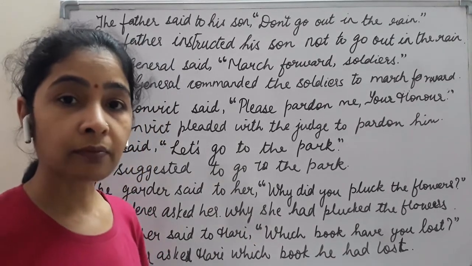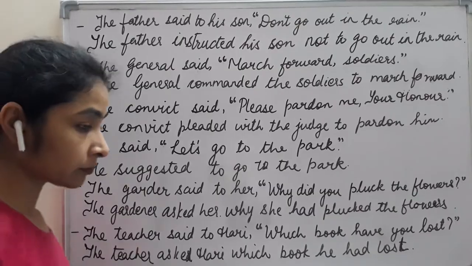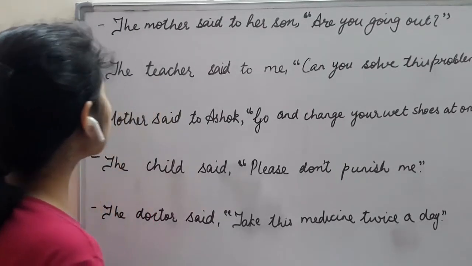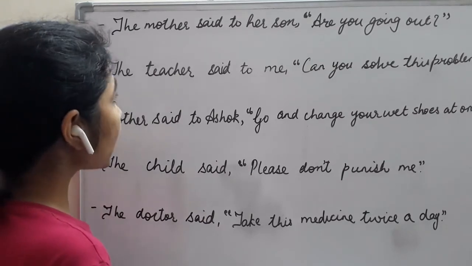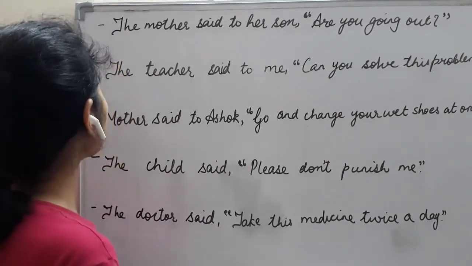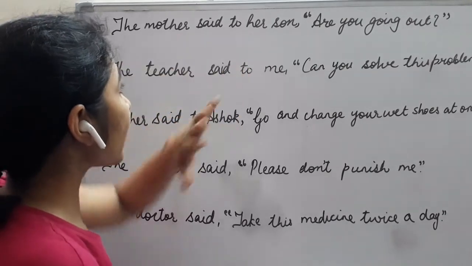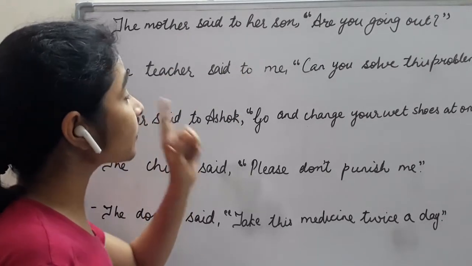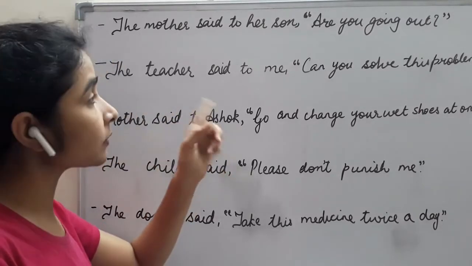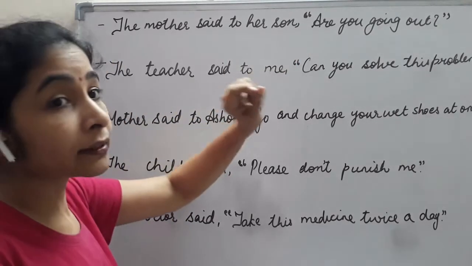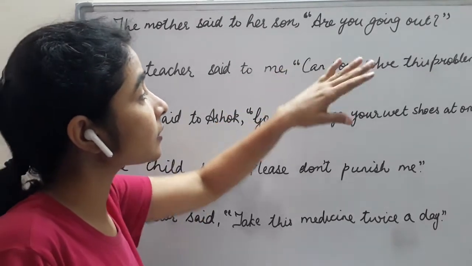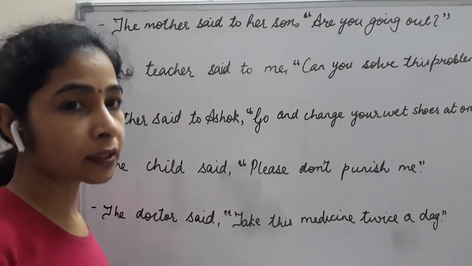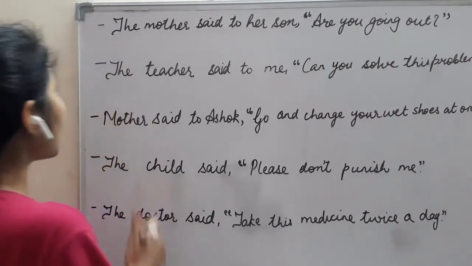Now let's see some other ones. So let us see a few more sentences. Both are there, the interrogative as well as imperative. The mother said to her son, are you going out? So mother is asking her son. Now what is the difference between the previous interrogative sentence and this one? In that the answer was in a statement, and here the answer is yes or no. So here we will use if or whether, anything you can use. So how will we change it?